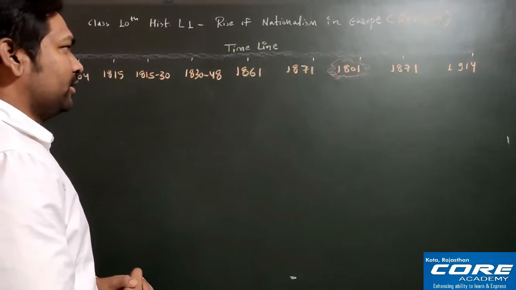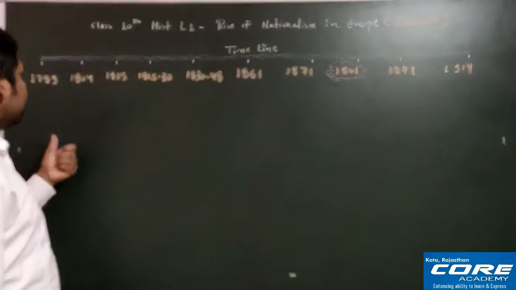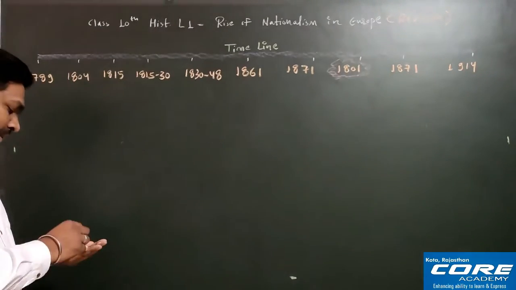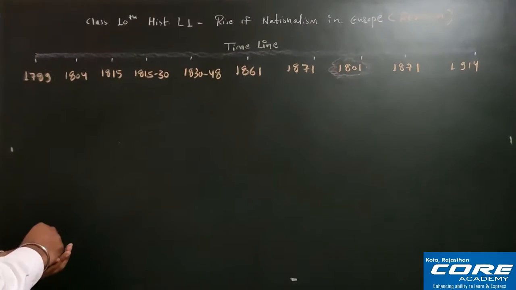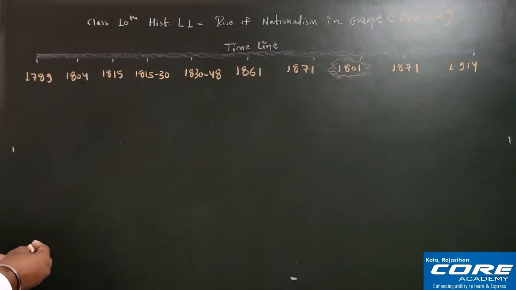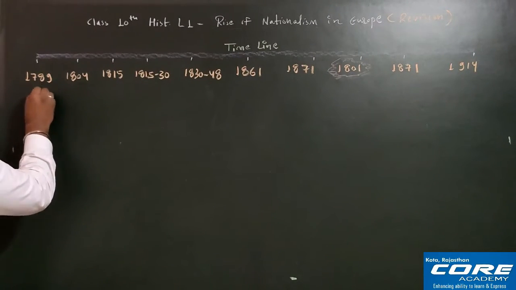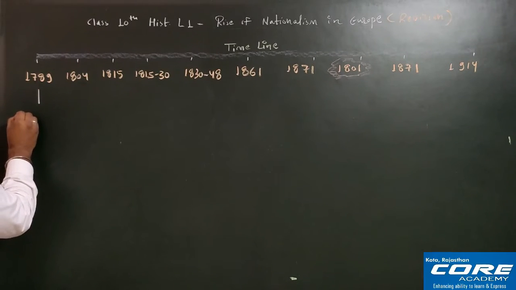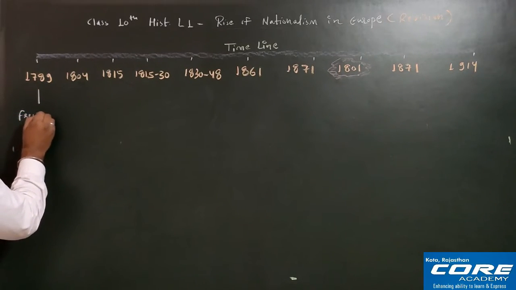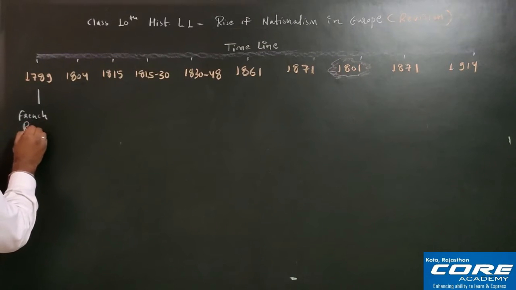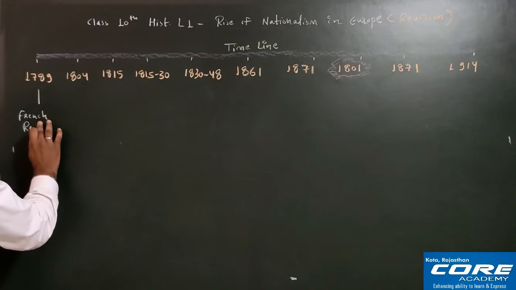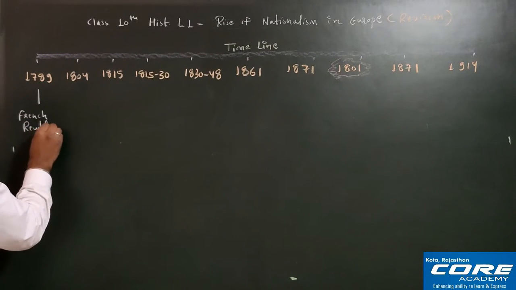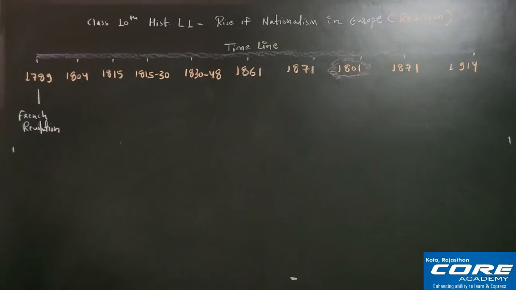We are starting each and every event. So first of all, I am writing the event name here. Event name, please write one by one everyone with me. So here the name of the event is French Revolution. I am writing here French Revolution. French Revolution took place in 1789.